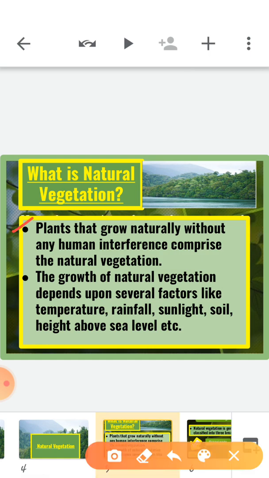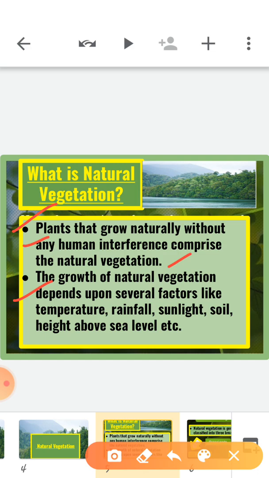So what is natural vegetation? Plants that grow naturally without any human interference are called natural vegetation. Now the second thing is the growth of natural vegetation.